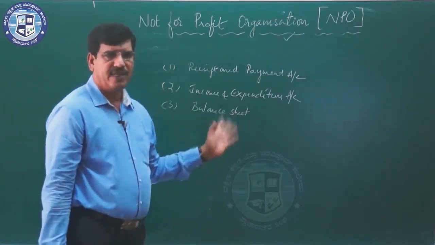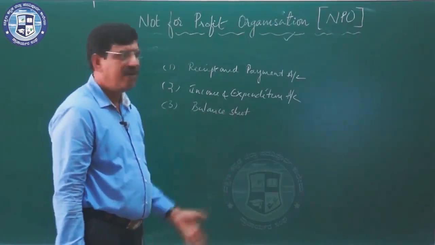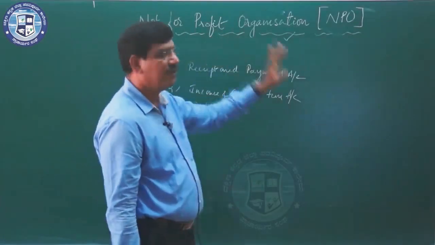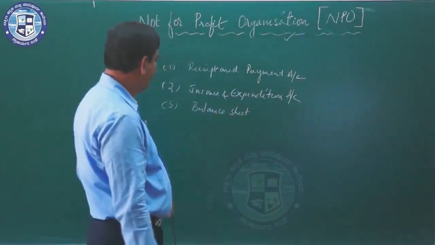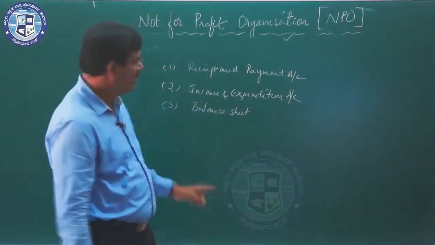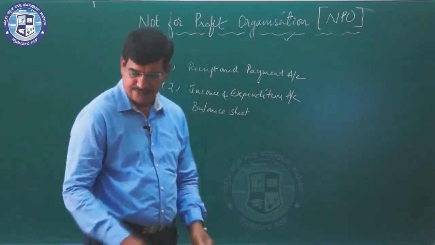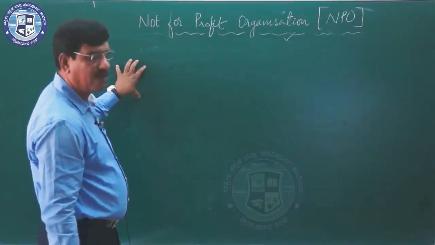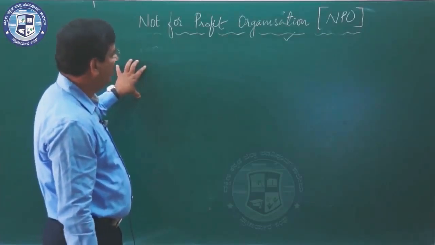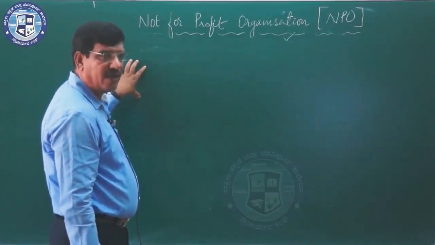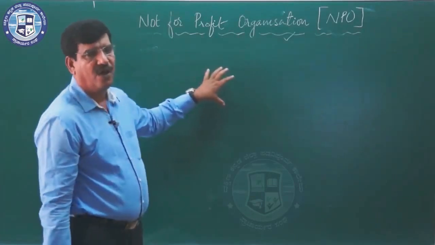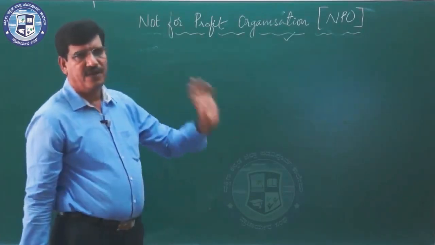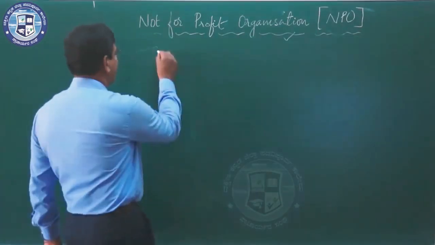Balance sheet is a statement of assets and liabilities of a not-for-profit organization. The difference between assets and liabilities is called capital fund. Right. Let's be familiar with some of the terms which we use while writing the accounts or while preparing the financial statements.